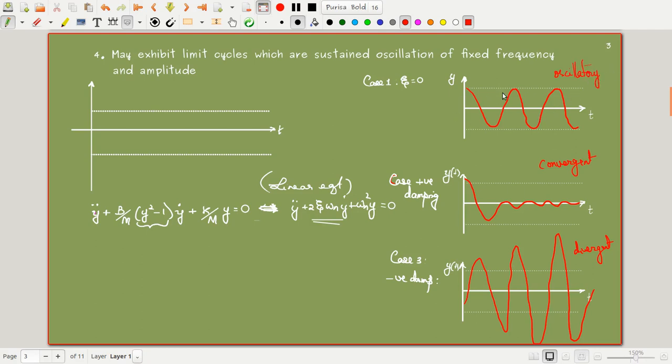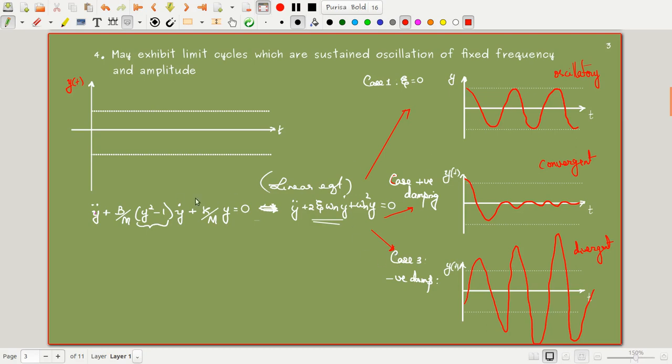This is the case of a linear system, that is what we have compared here for these three cases. Now we will go and look at the nonlinear case here. This is y of t here. Now I am going to compare this with the three cases which are going to match this.